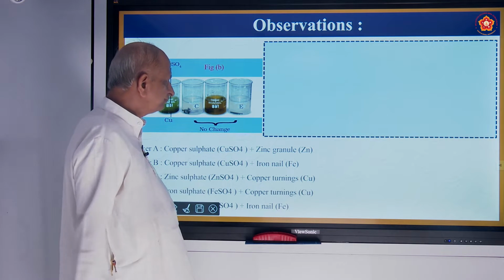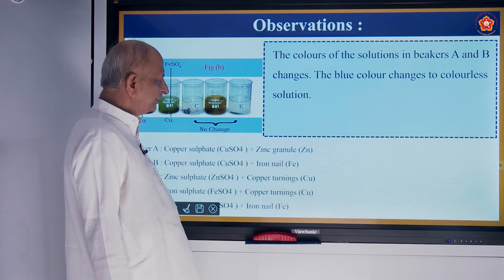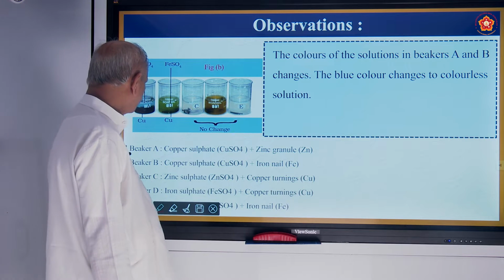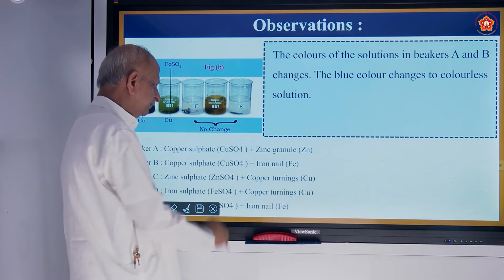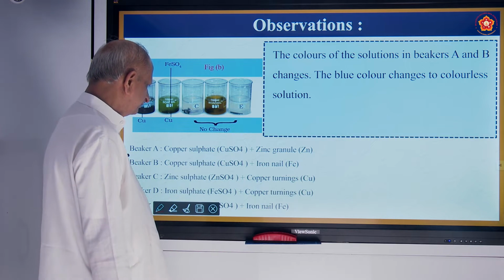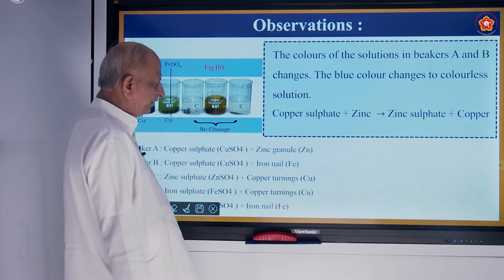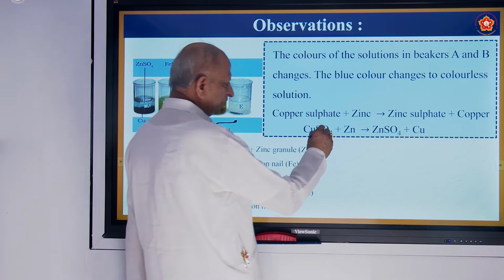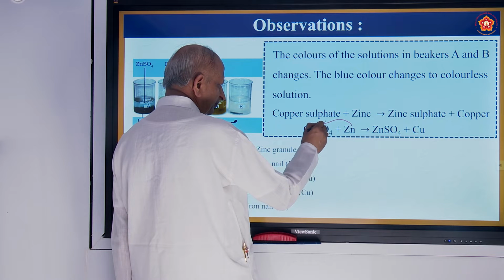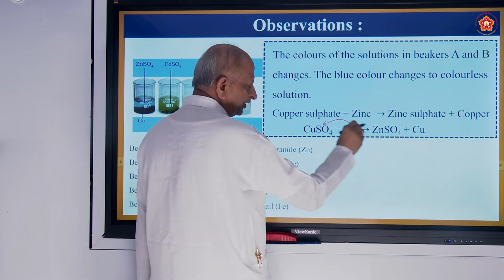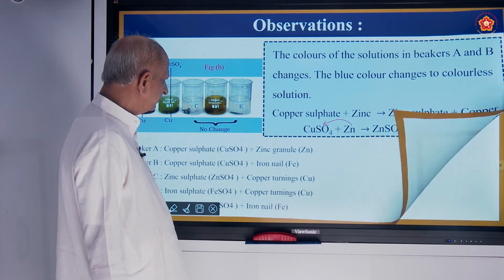That is the observation you make. Observation means what you observe. The colors of the solutions in beakers A and B change. The blue color changes to a colorless solution. Here it was blue earlier because it was copper sulfate. It becomes colorless. Copper sulfate plus zinc gives zinc sulfate plus copper. This is called a displacement reaction. Here zinc reacts with copper sulfate and forms zinc sulfate plus copper.